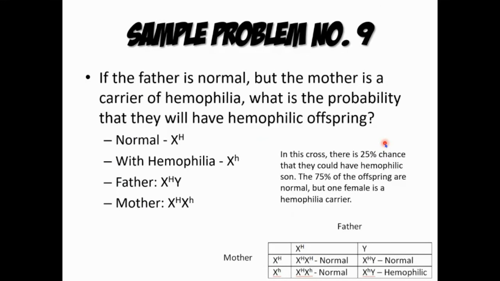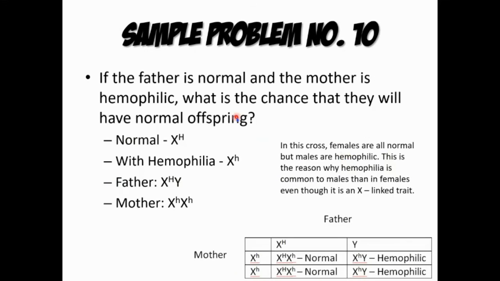Then, if the father is normal but the mother is a carrier of hemophilia, ano naman yung mangyayari? In this cross, there is a 25% chance that they could have hemophilic son. The 75% of the offspring are normal, but one female is a hemophilia carrier. Nakita natin dito, it is a hemophilia carrier. Yun po. I hope na nagets nyo po.